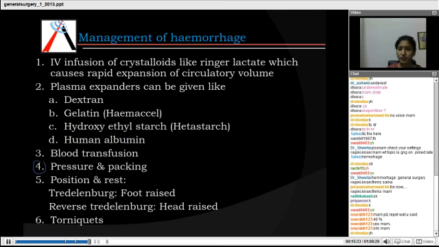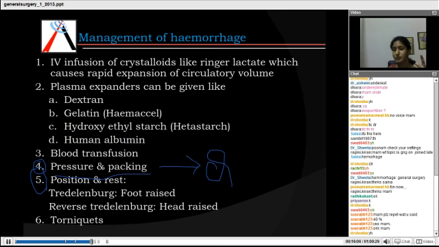Pressure and packing. That is the best method and the first method to be adopted to manage a case of hemorrhage. Even when a patient after an extraction keeps bleeding, you need to apply pressure with a gauze piece and pack it. So this is also an important MCQ where they can ask you which is the first step you do in managing a hemorrhage. Next is position and rest.